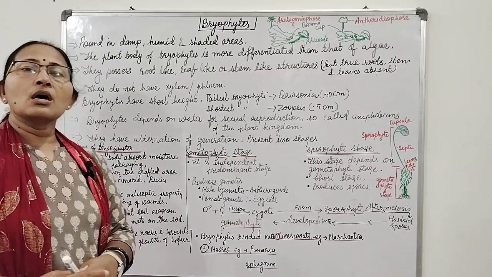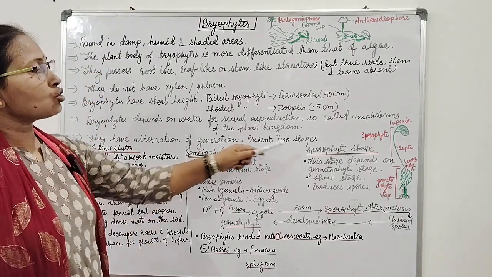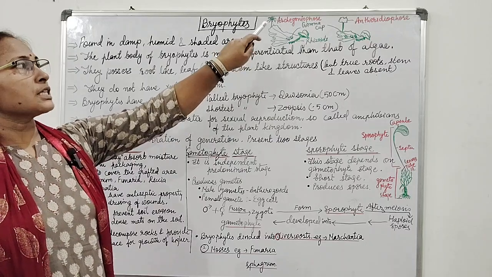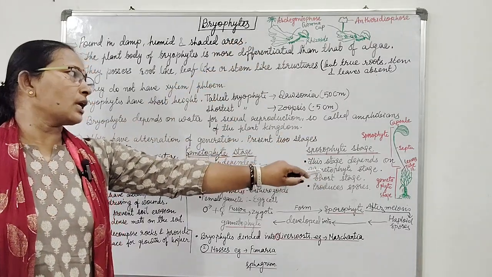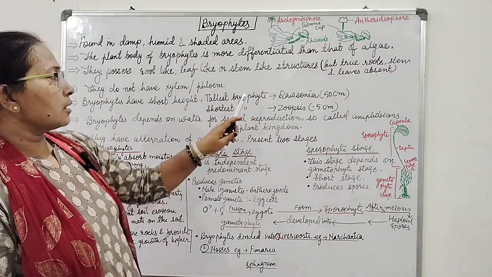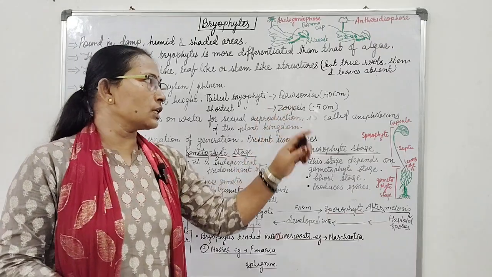So this is about the bryophytes, uses of bryophytes, stages of bryophytes with examples. The liverwort example is Marchantia. The moss example is Funaria. Where are they found? The tallest bryophyte, the shortest bryophyte. What is Zoopsis? And the tallest one is Dawsonia.